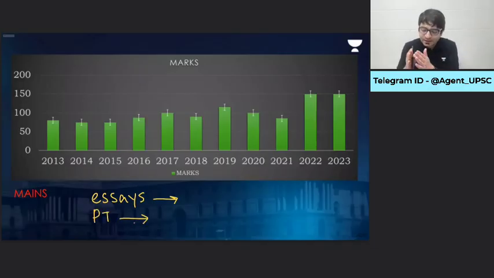Personality test in the sense, before you appear and once you appear before the interview panel, you may be asked about the current political climate in India. In a sense, what is your take on the Citizenship Amendment Act, which the government is now saying we will implement before the Lok Sabha elections? What is your take on the recent Supreme Court ruling on Article 370? So the knowledge that you will gain from these classes would help you in prelims, would help you in mains GS paper 2, would help you in your essay, would also help in your personality test. And plus, it also helps in your daily life as well.